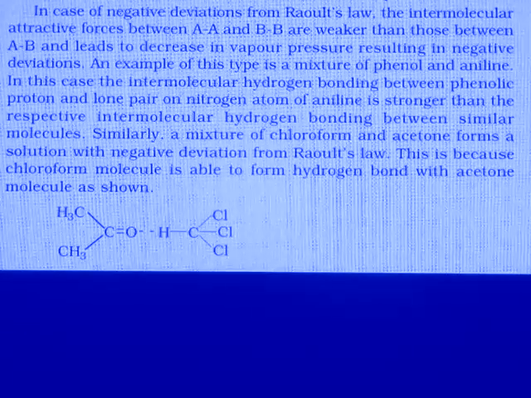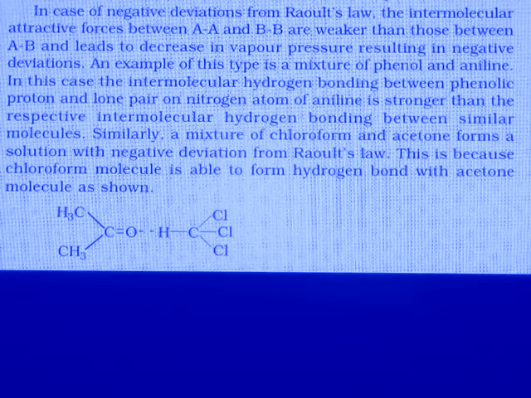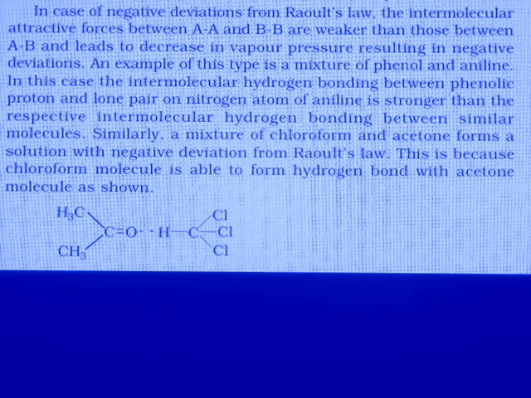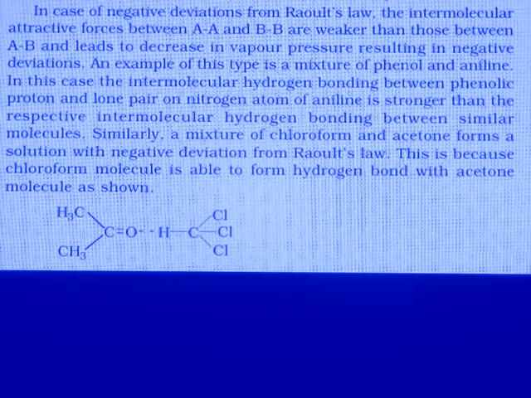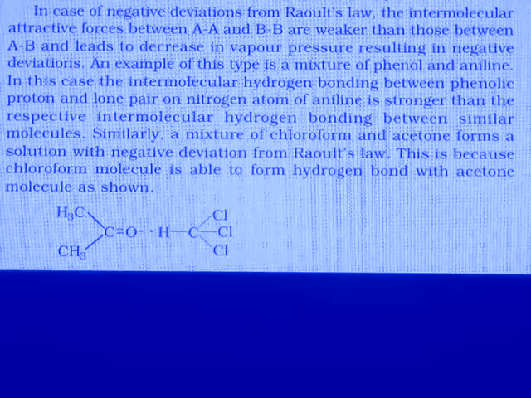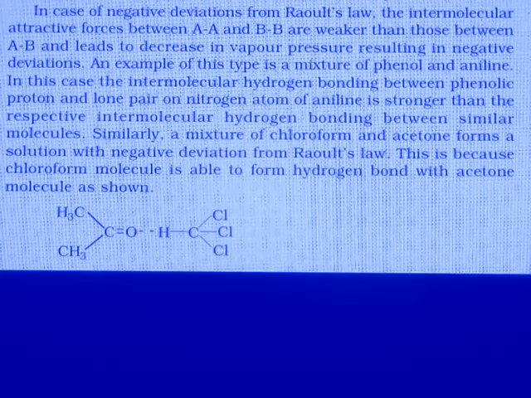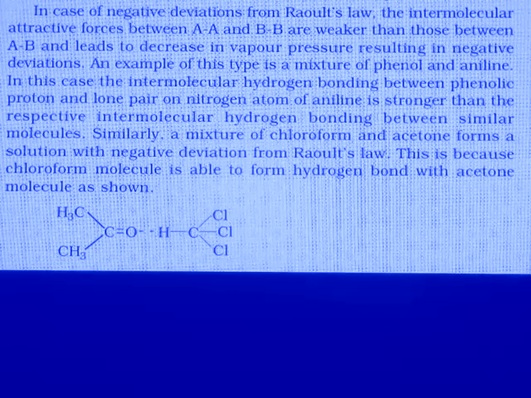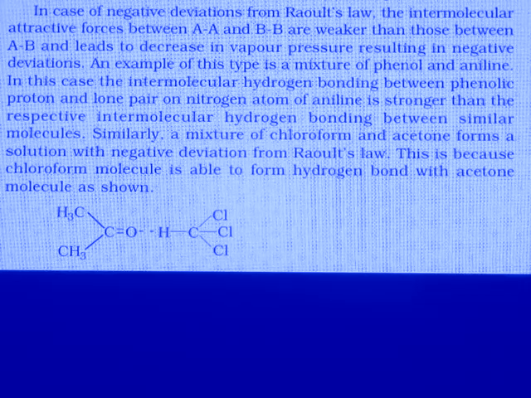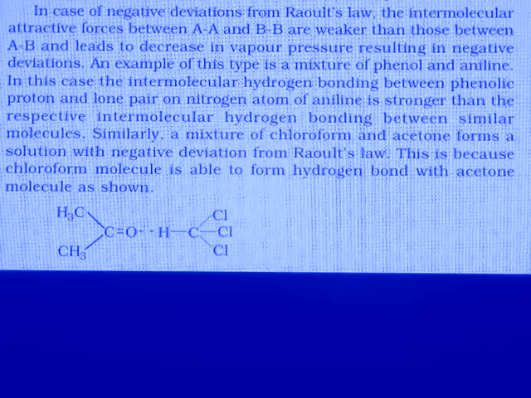In case of negative deviation from Raoult's law, the intermolecular attractive forces between A and B are bigger than those between A and A or B and B, and lead to decrease in vapor pressure resulting in negative deviation. An example of this type is a mixture of phenol and aniline. In this case, the intermolecular hydrogen bonding between phenolic protons and lone pair on nitrogen atom of aniline is stronger than the respective intermolecular hydrogen bonding between similar molecules.